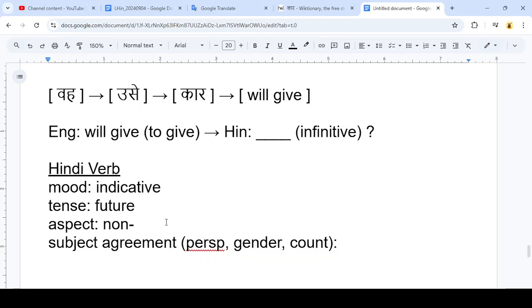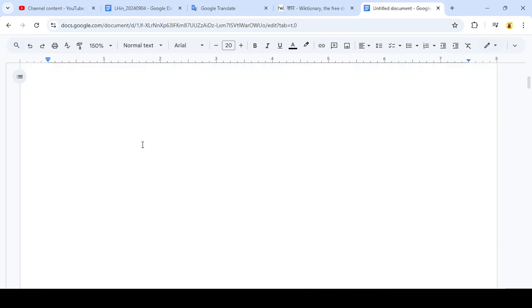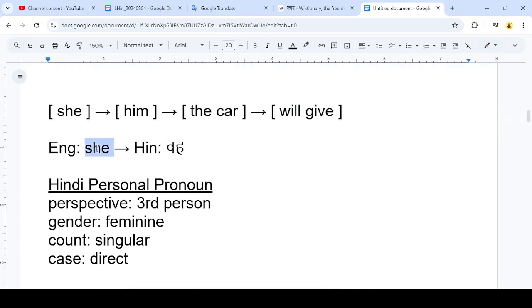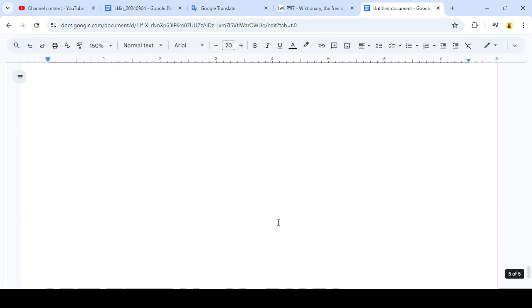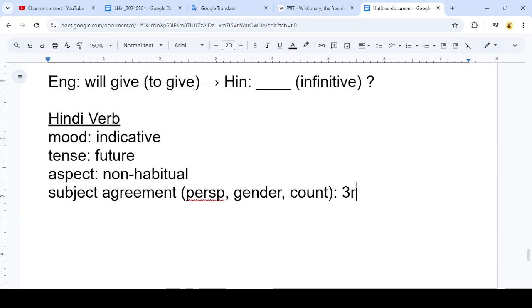You'd have to ask a native Hindi speaker their opinion, of course, but that's what I'm going to use for this particular translation. And then for the subject, we can just go back to our previous work because we already translated the subject. So our subject was she, translated as va, and we already have its 4 features, and the 3 that matter for the verb are the person, gender, and count. So third person feminine singular. So we can fill this in: third person, feminine, singular.